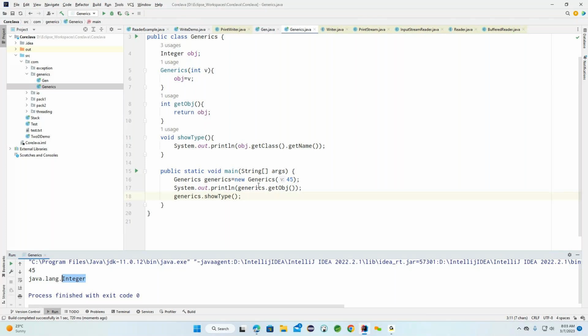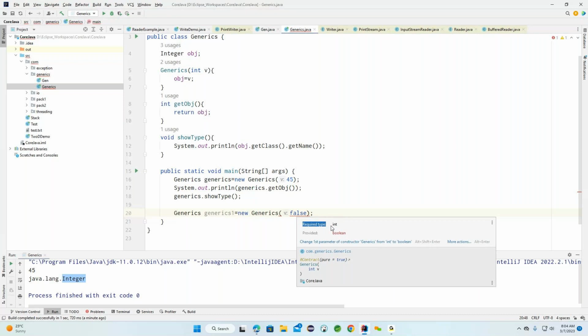Now this is the same object. If I'm going to change it with an additional value, for example, in place of this particular 45, if I'm trying to store a character, or we discuss a boolean type, now here I'm trying to store false. Okay, now I'm trying to come up with a false. Now this is the generic one we created. Now if you see, we are getting a compilation error. So why are we getting a compilation error? Basically, the false is not going to be allowed. Now here you can see what it is expecting. Required type is Integer. We provided a boolean.